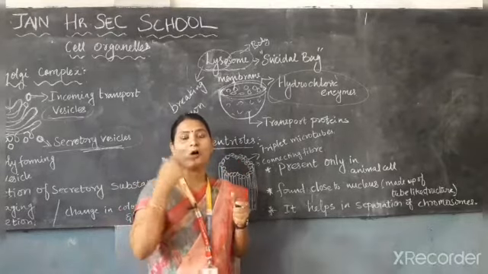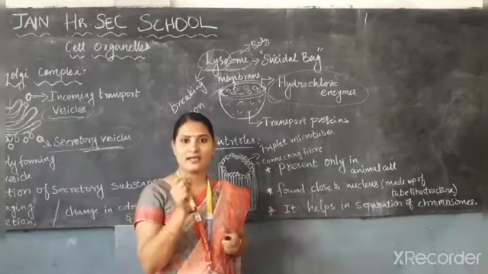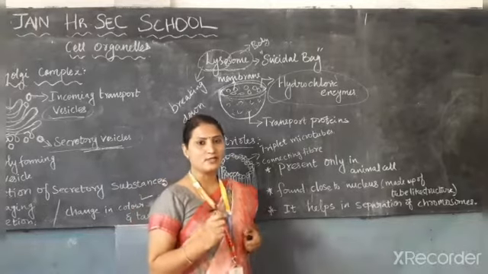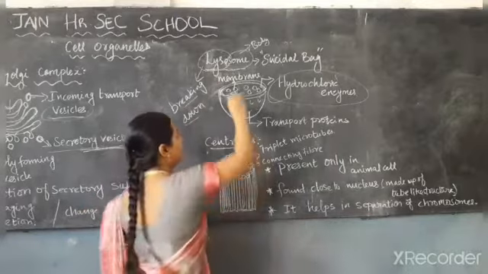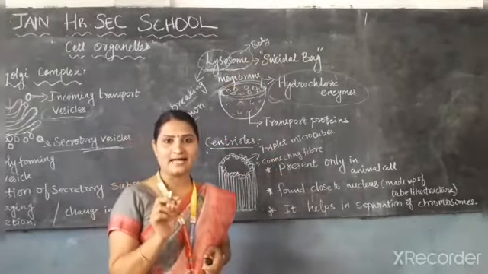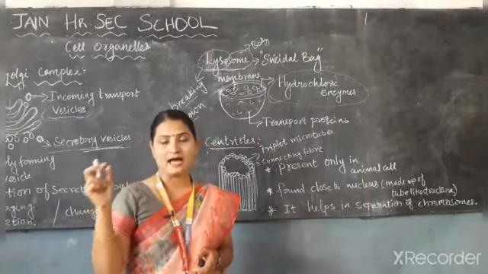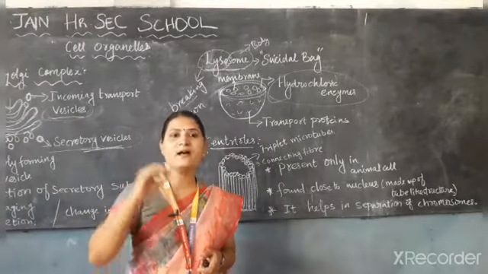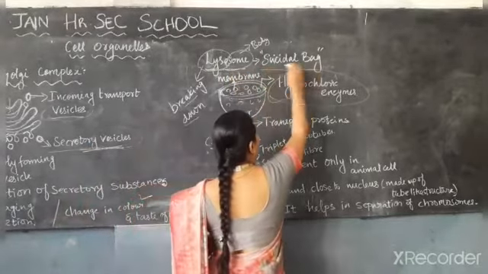So it will cause very harmful things to the cell. So what is the waste disposal thing in the cell? Lysosome. Lysosome: lys means breaking down and some means body. So the lysosome acts as a waste disposal system in the cell. They break down the waste products and remove them from the cell. It acts as a suicide bag.